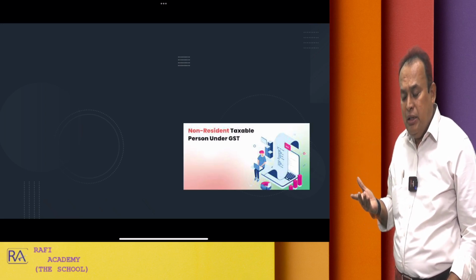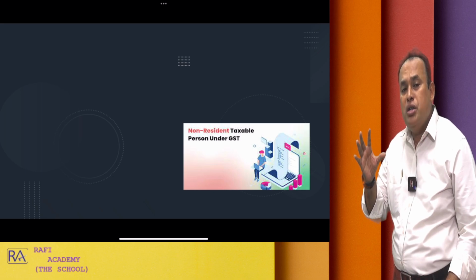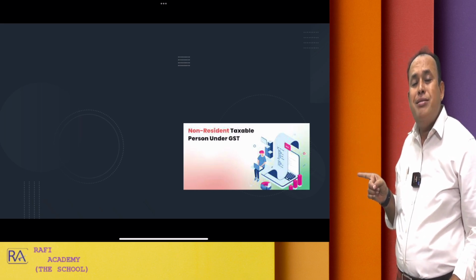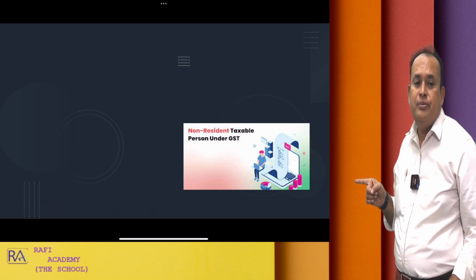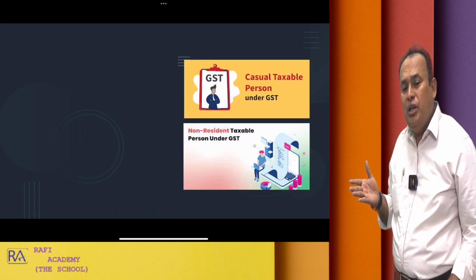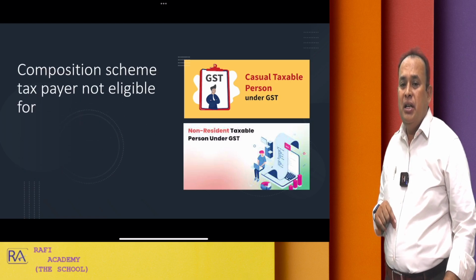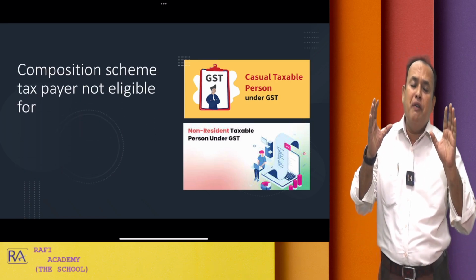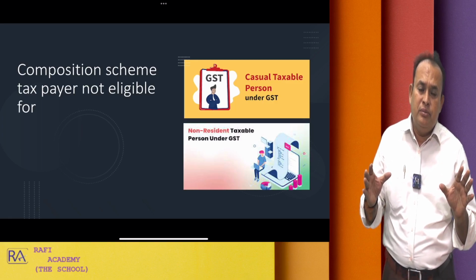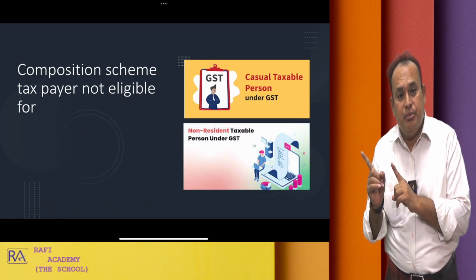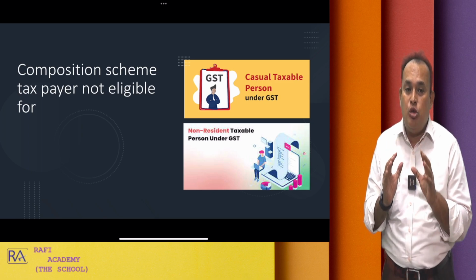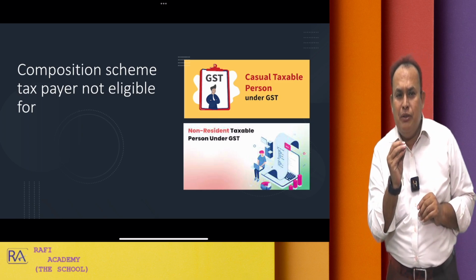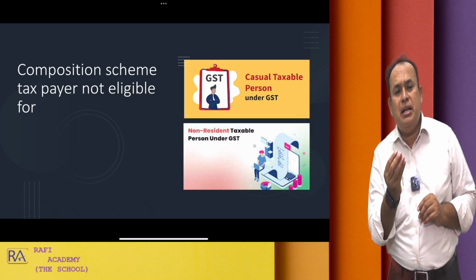the composition scheme, which is not eligible to a non-resident taxable person and not applicable to a casual taxable person. Hey, Mr. Casual taxable person, irrespective of your turnover, you are not eligible for the composition scheme. Who is a casual taxable person? Who is a non-resident taxable person? I will brief you in a simple manner.